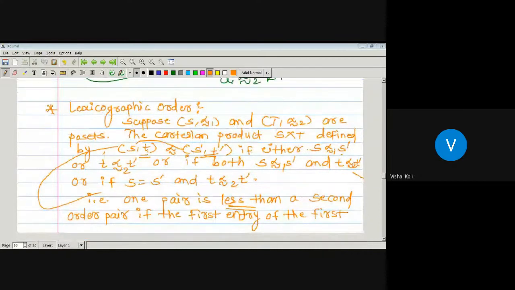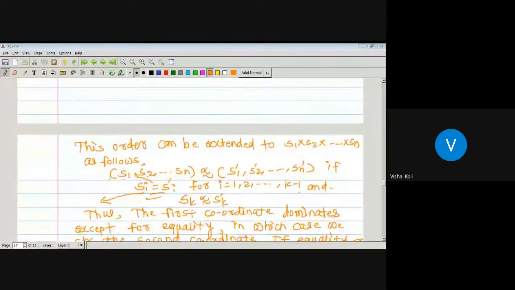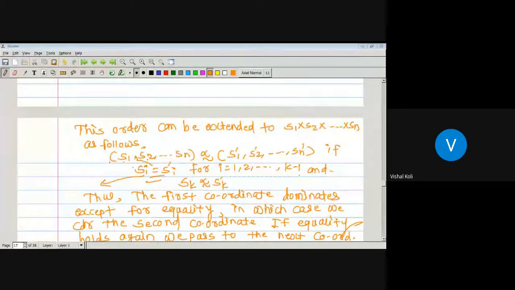Okay, because (s, t) precedes (s', t') when, either s precedes s', or t precedes t', or if both s precedes s' and t precedes t', and in case s is equal to s', then we have to check whether t precedes t' or not. As here, for the first step only, if we get s1 precedes s1', then there is no need to check whether s2 precedes s2', s3 precedes s3' or not.